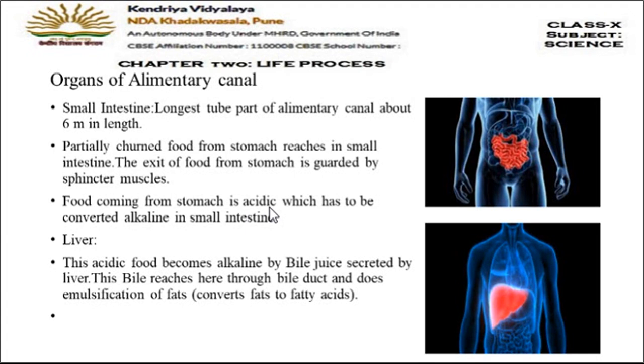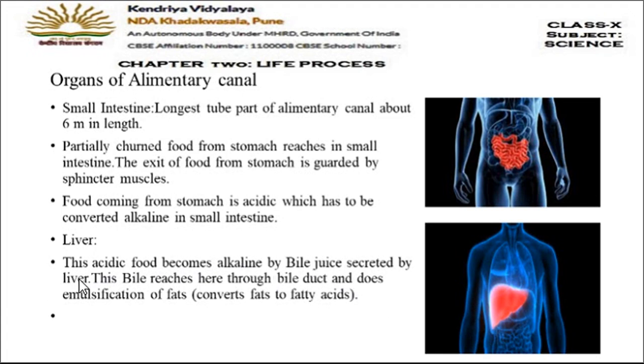But in the small intestine, the medium is alkaline. For digestion, alkaline medium is required. So, the first requirement is to convert this acidic food into alkaline nature. Now, who is going to do this work? Here the role of the liver starts. Liver is also a gland. This is the largest gland of our body. You can see in the picture the red colored gland shown. This is the liver. So the acidic food becomes alkaline by the bile juice secreted by the liver.